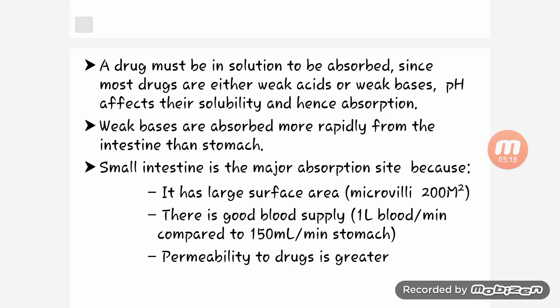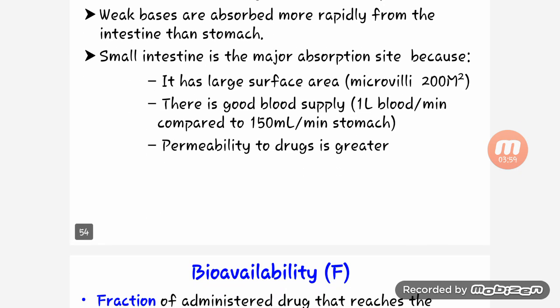A drug must be in solution to be absorbed. Since most drugs are either weak acids or weak bases, pH affects their solubility and hence absorption. Weak bases are absorbed more rapidly from the intestine than the stomach. The small intestine is the major absorption site because it has a large surface area with microvilli. There is a good blood supply, 1 liter of blood per minute compared to 150 ml per minute in the stomach. Then permeability of the drug is greater in the small intestine.